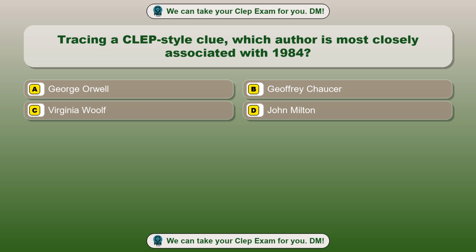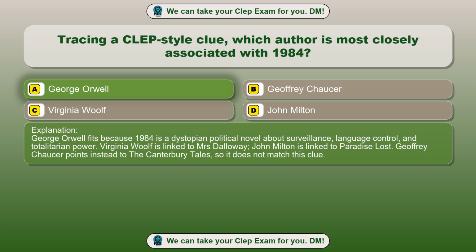Option A, George Orwell. Option B, Geoffrey Chaucer. Option C, Virginia Woolf. Option D, John Milton. The correct answer is option A, George Orwell. George Orwell fits because 1984 is a dystopian political novel about surveillance, language control and totalitarian power.